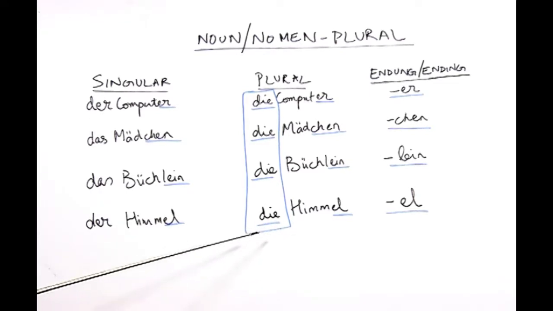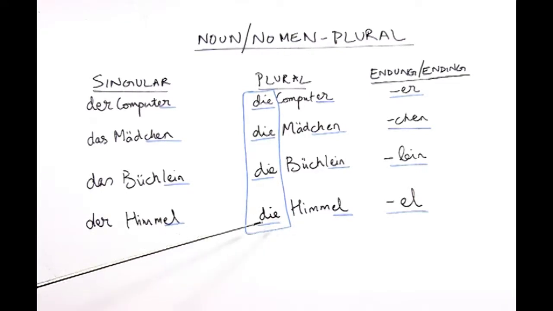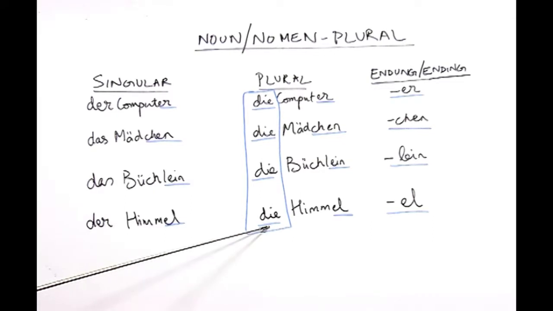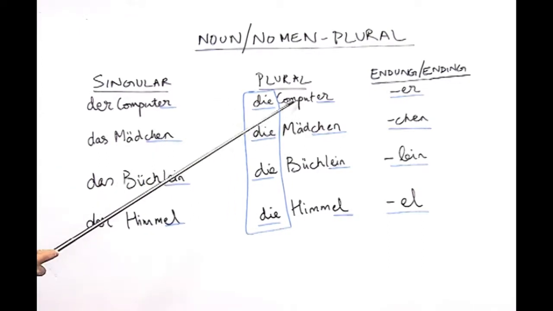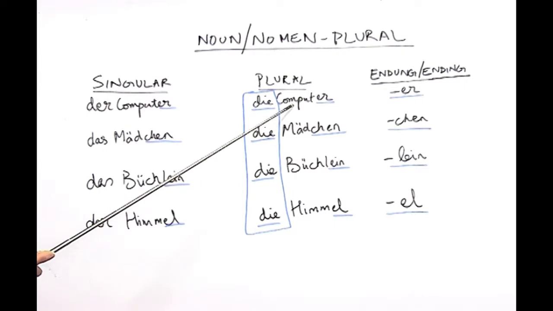As I told you, the plural article for all the nouns is die, in nominative as well as in accusative. And if you look here, there is no change in the form of the noun.